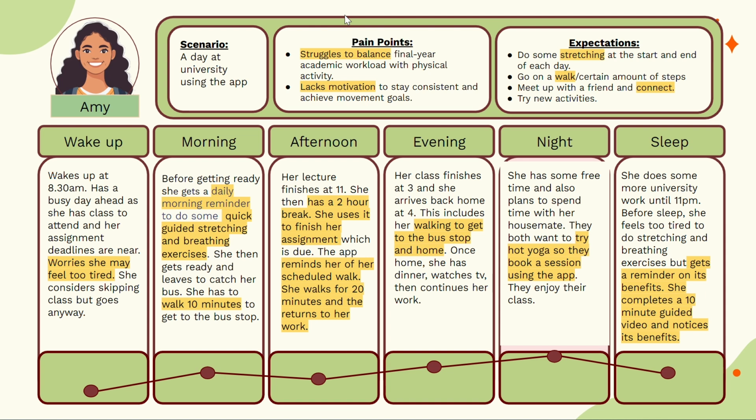Journey map for Amy. In this situation, she's already downloaded the app and received a plan to achieve her set goals. When she wakes up in the morning, she has a class to attend and assignment deadlines are near, which leaves her feeling quite stressed. Later on in the morning, she receives a reminder from the app to do some quick stretching and breathing exercises, which she then does, which leaves her feeling slightly refreshed and more relaxed. In the afternoon, the app has scheduled a 20-minute walk for her during her 2-hour break, which allows her to focus on her assignments after she's done with it.